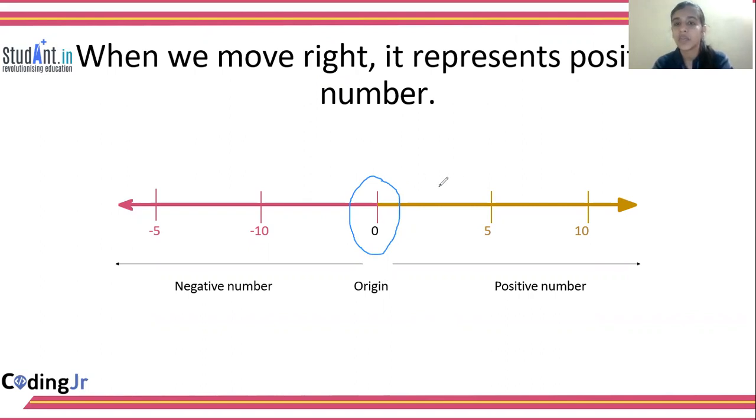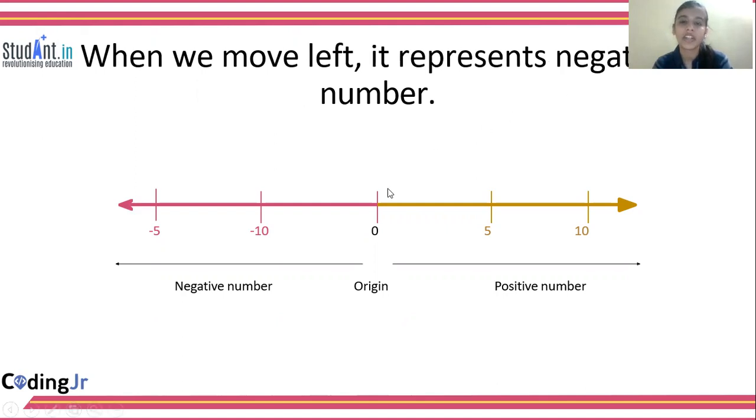When we are moving rightwards from the origin, we are getting the positive numbers, and when we are moving leftwards from the origin, we are getting the negative numbers, right?